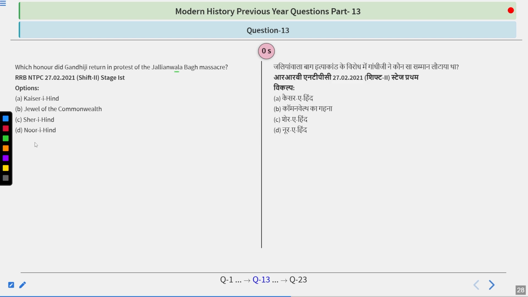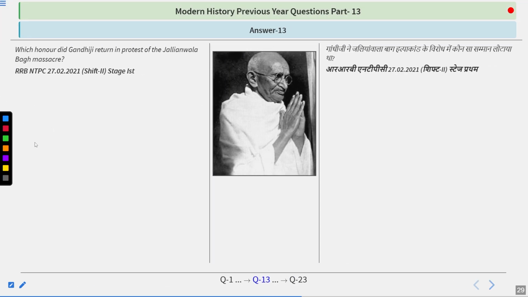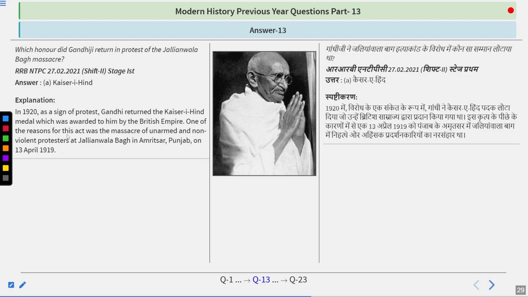So I think the answer to this question is in front of you, because the answer is Kesar-i-Hind. In 1920, as a sign of protest, Gandhiji returned the Kesar-i-Hind medal, which was awarded to him by the British Empire. One of the reasons for this act was the massacre of unarmed and non-violent protesters at Jallianwala Bagh in Amritsar, Punjab on 13th April 1919.